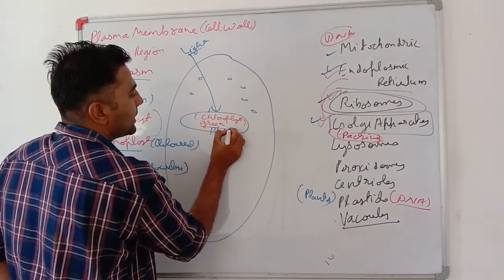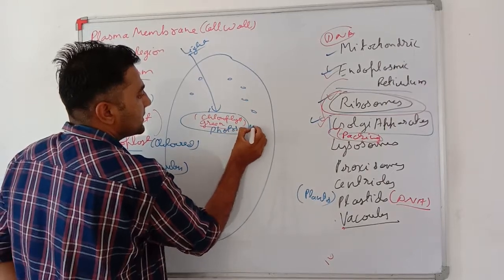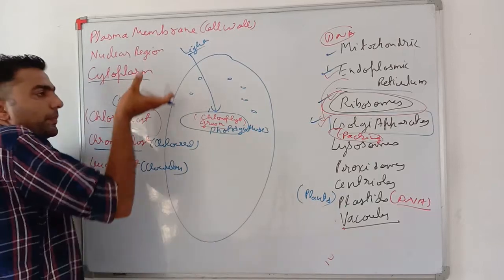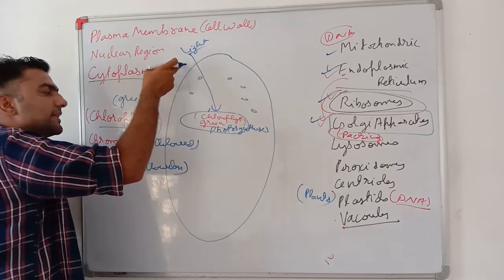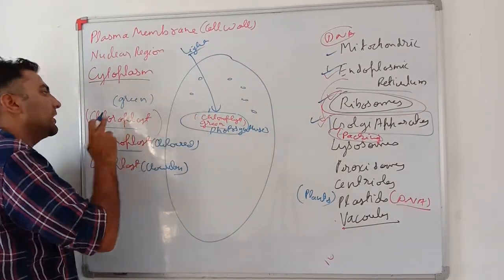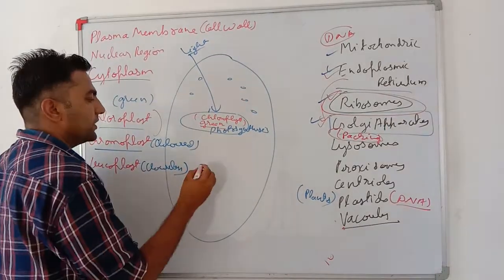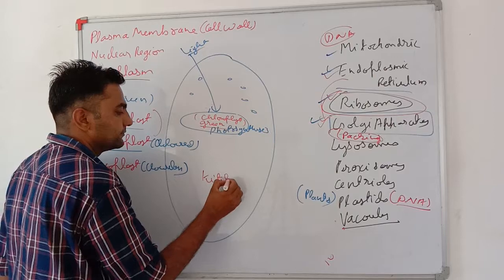So in chloroplast, photosynthesis takes place. Photosynthesis takes place not in the complete cell of the plant, but in a cell organelle, the plastid, and that also the chloroplast. Very important. That's why chloroplasts are known as the kitchen of the cell.